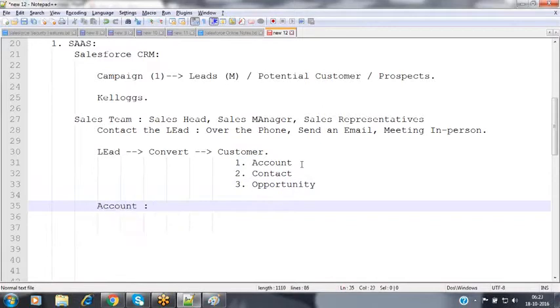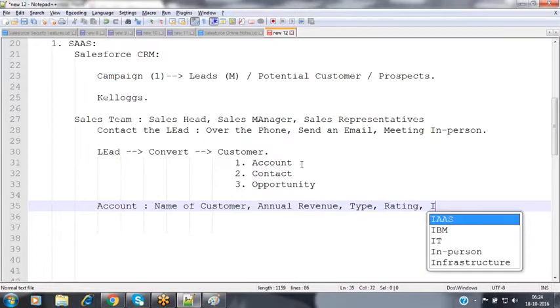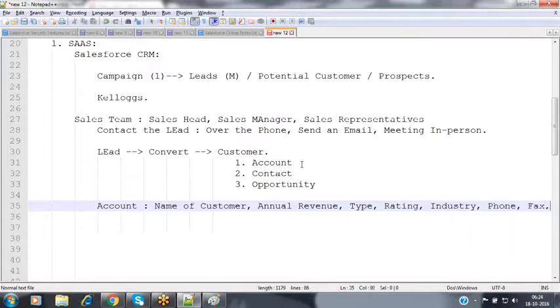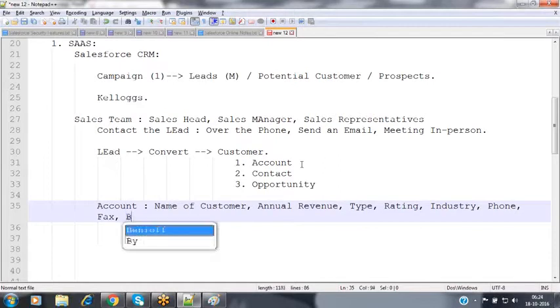What does it contain? Account record contains the basic information of the customer, nothing but the name of the customer and the annual revenue of the customer, type of the customer, and the rating which we are going to be offering to the customer, and industry to which he is associated, the phone number of the customer, the fax number of the customer, and then we are storing the billing address of the customer. We are storing the shipping address of the customer.